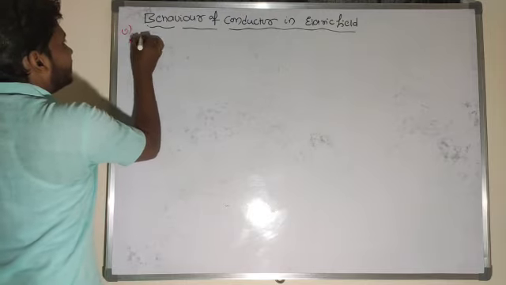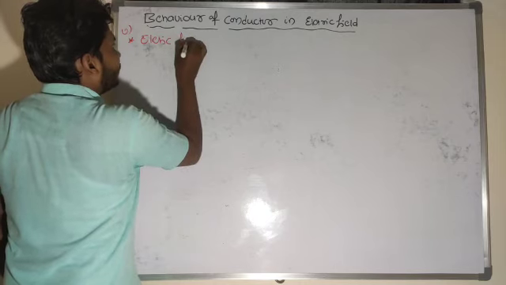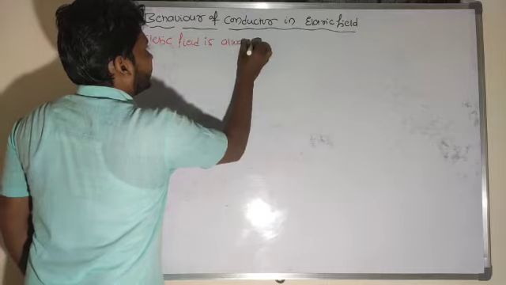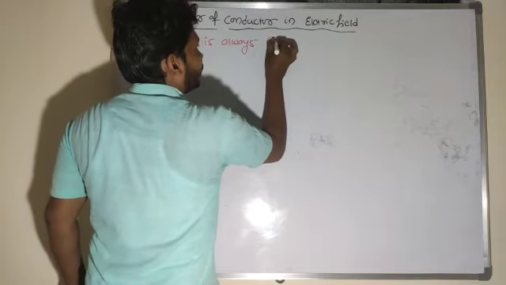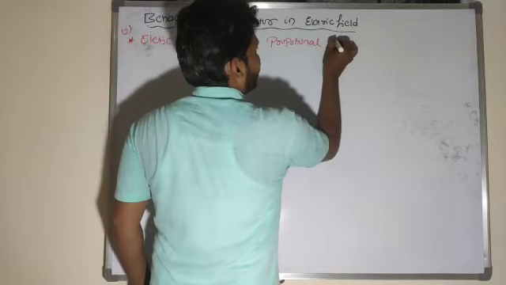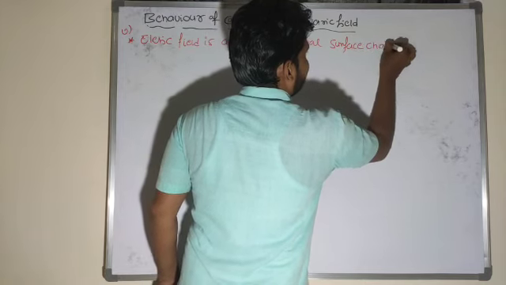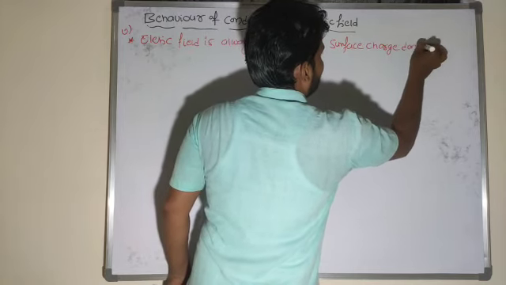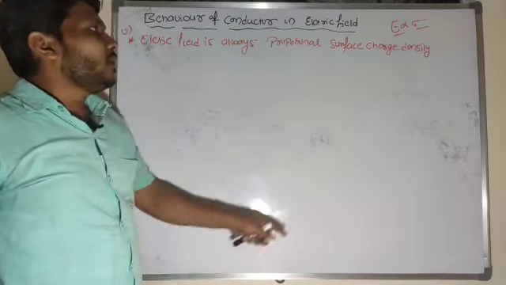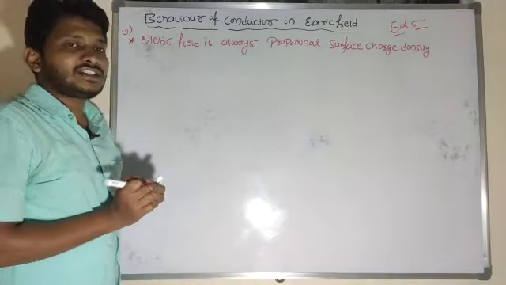So the fifth one is: electric field is always proportional to surface charge density. It means that E is proportional to sigma. So why should I believe that electric field is always proportional to surface charge density?